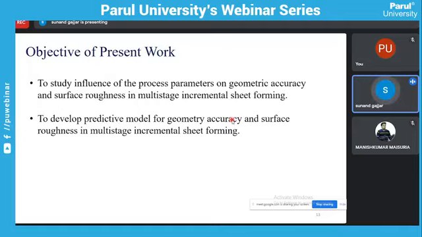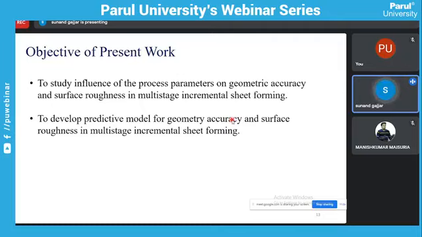If these irregularities are larger, then we can say the surface is rough. And if these irregularities are smaller, then we can say the surface is smooth. So here the target is to observe geometric accuracy and surface roughness by using input process parameters like feed rate, number of stages, wall angle, and so on.